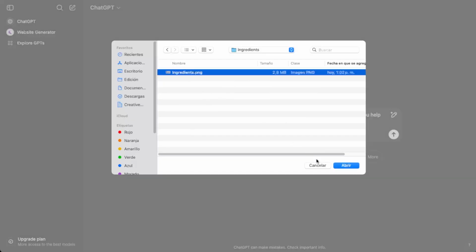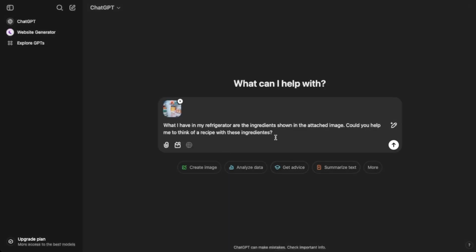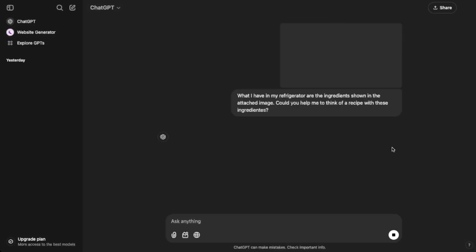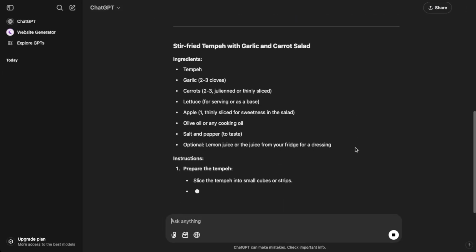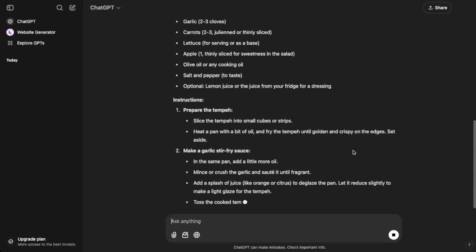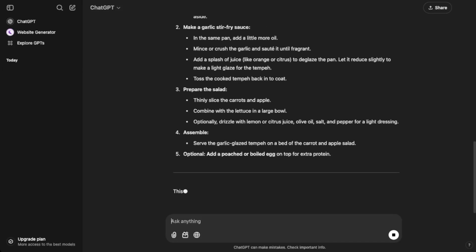So you could take a photo of whatever is in your fridge, upload that into ChatGPT 4o, and it will actually see through what's in that picture. It will recognize either text, instructions, objects, whatever. It will just understand what's in the picture. And so what we learned here is that Operator does have access to vision. Let's see how it works.